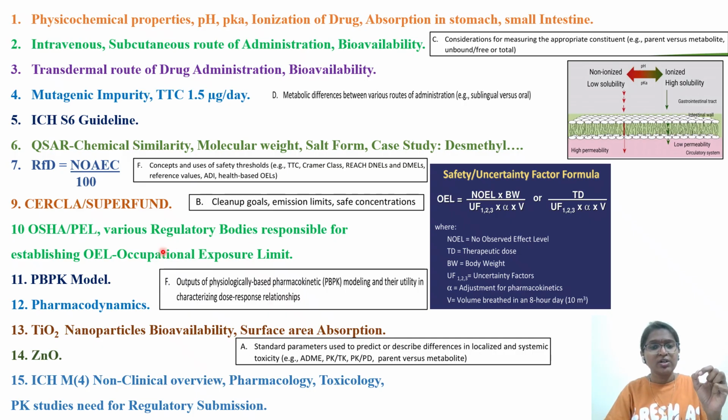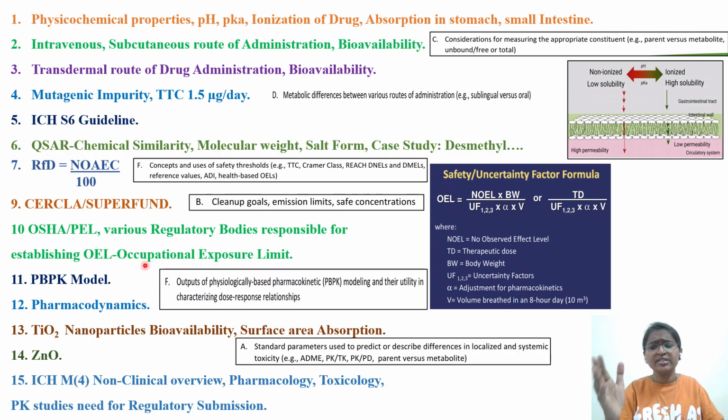Next question with respect to OSHA, that is Occupational Safety and Health Administration, and permissible exposure limit. In NIOSH 2024 also, the latest list of guideline chemicals as well as their categories and their limits have been given. So read the NIOSH 2024 list. What are the potential chemicals which are hazardous, there are tables 1, 2, 3 they have listed. So read that. That's why some questions with respect to the latest guideline updates they will also ask in the exam. Okay. So OSHA PEL, and various regulatory bodies which are responsible for establishing occupational exposure limits.